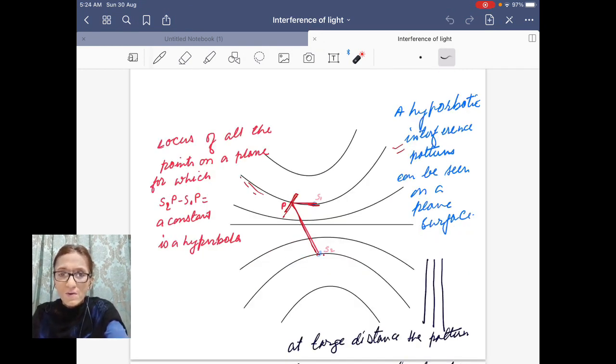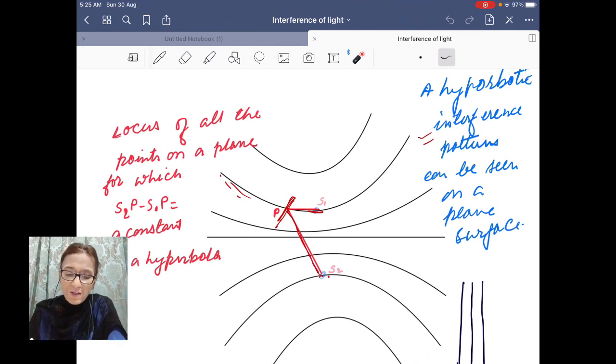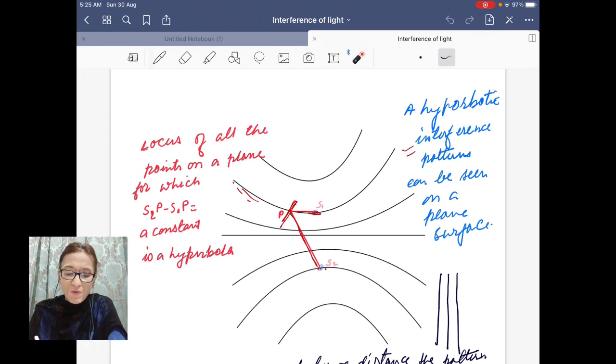Okay, I conclude. Now when you take a plane parallel to these two slits S1 and S2, to find the shape of these fringes, for any one fringe you can take path difference S2P minus S1P.